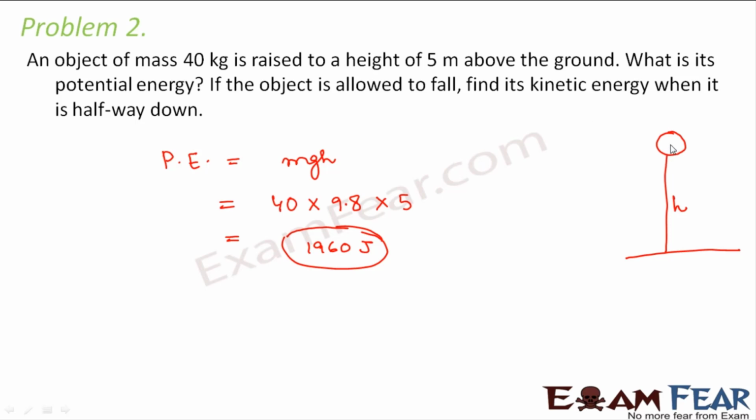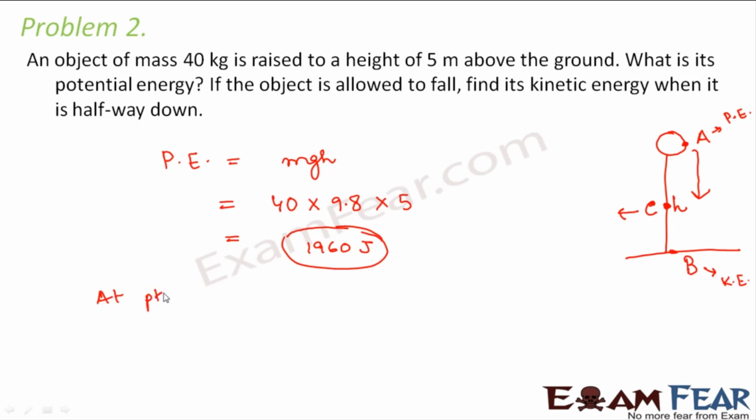So now if you allow this object to fall, what happens? This potential energy will get converted to kinetic energy. Let us call the upper point A and the lower point B. At point A, the total energy is potential energy. At point B, the total energy is kinetic energy. So what happens at halfway? Halfway is point C. At point C, the energy is half kinetic and half potential.